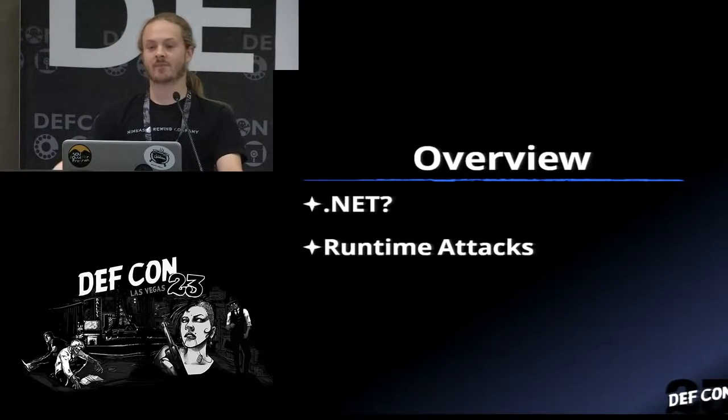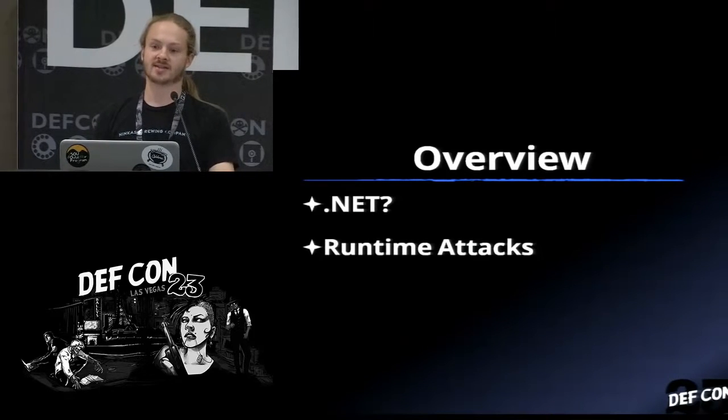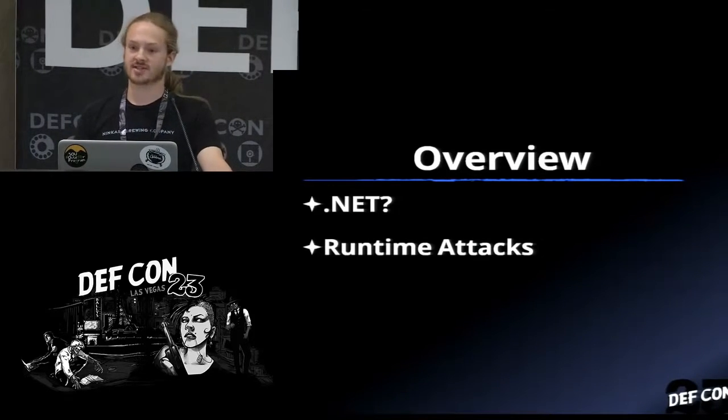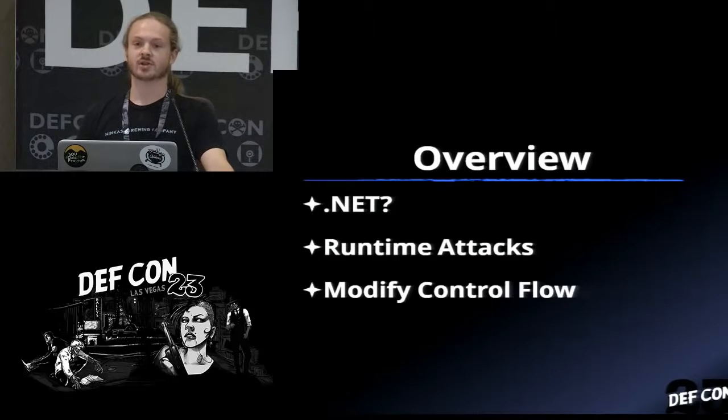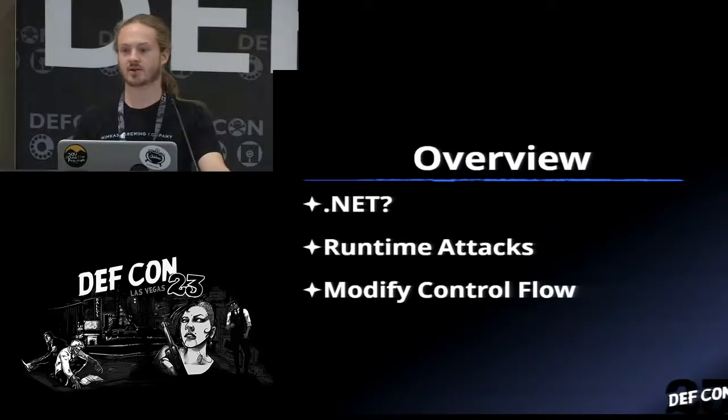Because of that, I'm going to go through runtime attacks in the .NET framework, doing things like manipulating the just-in-time compilation process, manipulating things at the machine code level. I'm going to show you how easy it is to modify control flow in .NET applications, taking branches and call instructions and changing them arbitrarily to things that you control to essentially do something different in the application that's evil.